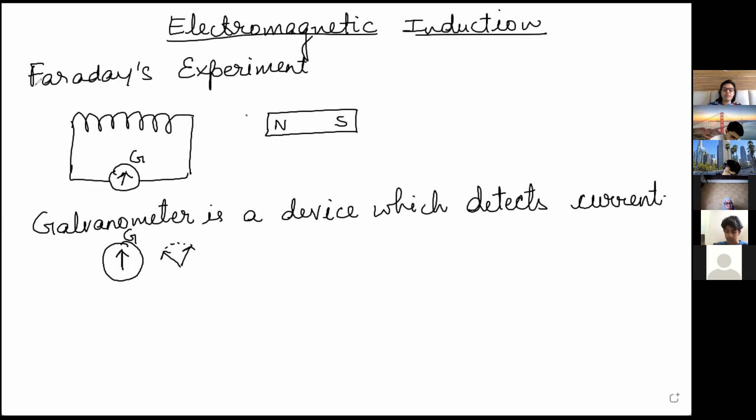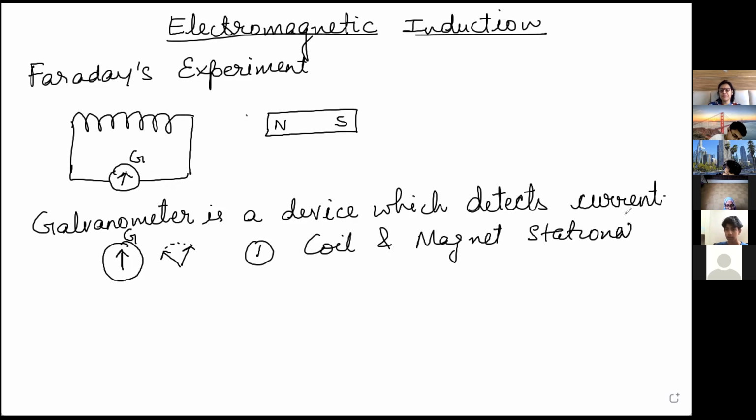This was the experiment done by Faraday. When he took a magnet and the coil and magnet were kept stationary, meaning both the coil and the magnet are stationary, he saw no deflection in the galvanometer. So the first point: when the coil and magnet are stationary, not moving, there is no deflection in the galvanometer.